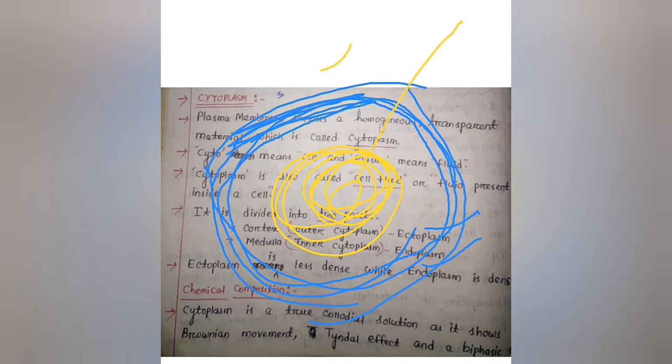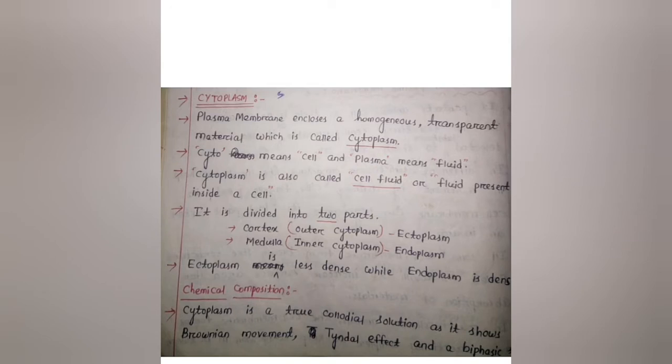This is endoplasm. Ecto means outer cytoplasm, and endo means inner, so inner cytoplasm. Ectoplasm is less dense while endoplasm is dense.